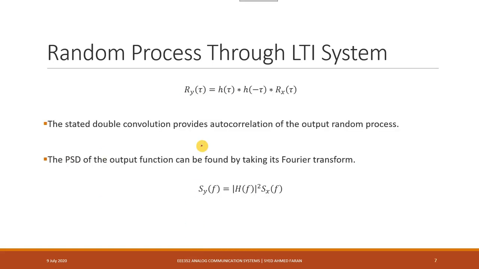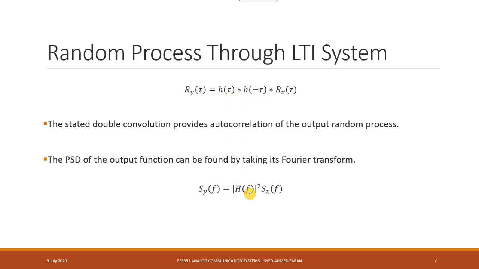So what do I do with this autocorrelation function now? I can calculate the power spectral density by taking the Fourier transform of this function. If you remember from the exercise of the previous week, when we wanted to find the Fourier transform of this function, we used the same operation.